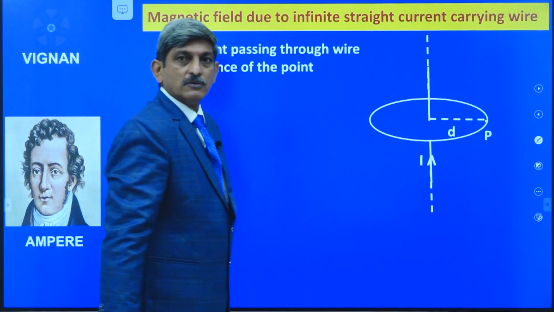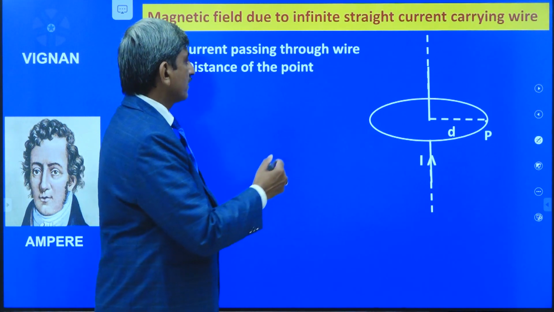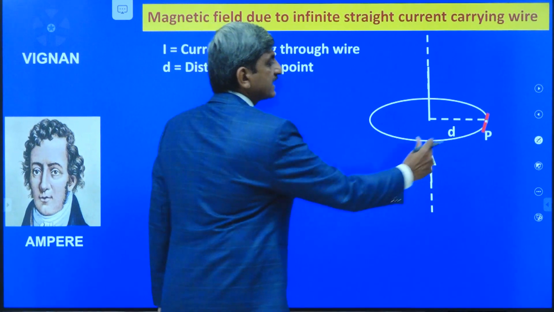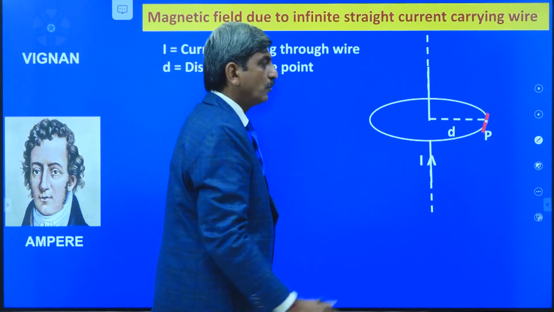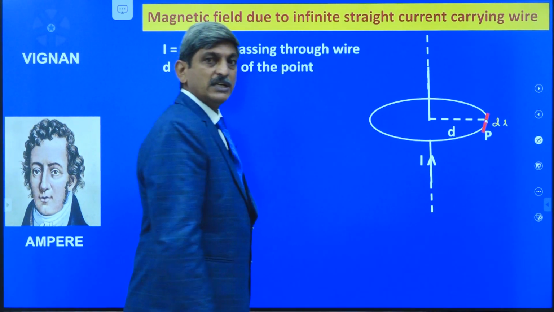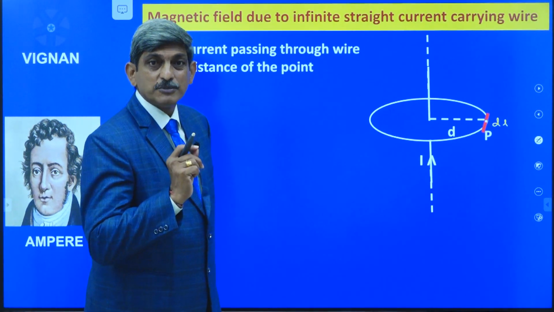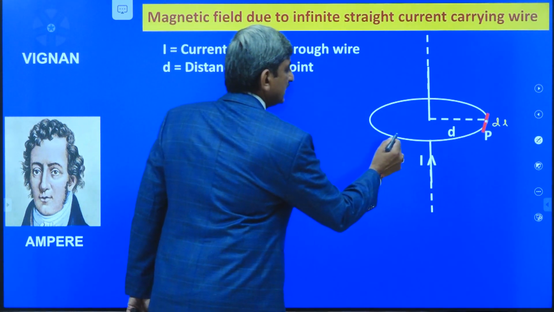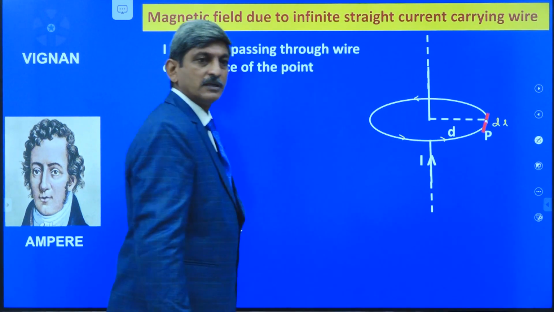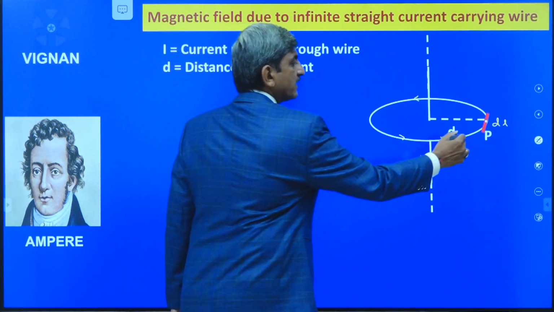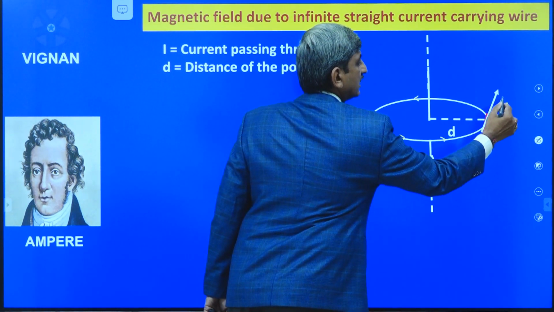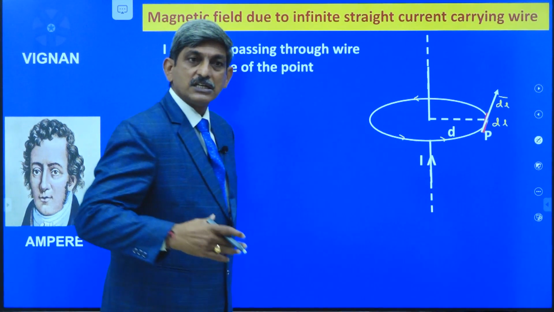Now, for that loop, I am going to apply Ampere's circuital law. For that, let us consider a small element of the loop whose length is equal to dl. Okay? Now, let us assume the direction of the Amperean loop in the anti-clockwise direction like this. That's why the direction of the element vector is given by this vector dl bar, which is along the tangent